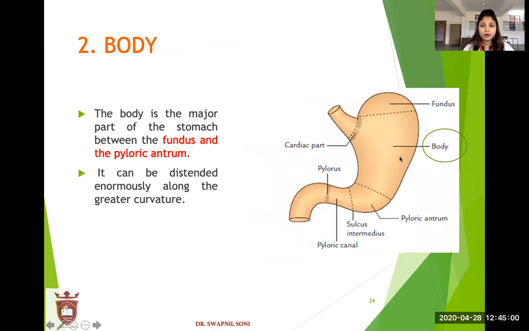Body. Body is the major part of the stomach between the fundus and the pyloric antrum. See the picture. This is the fundus and this is the pyloric antrum and this is the body. Body is present between the fundus and the pyloric antrum. It can be distended anomalously along the greater curvature.